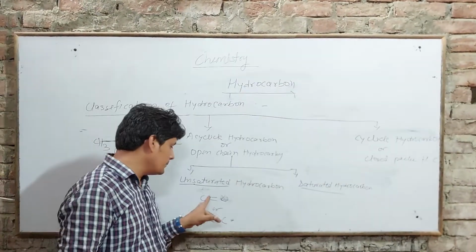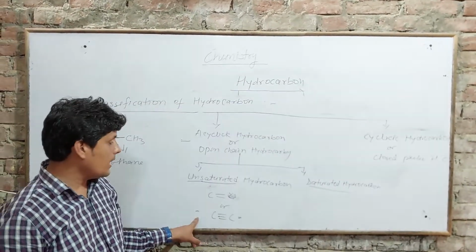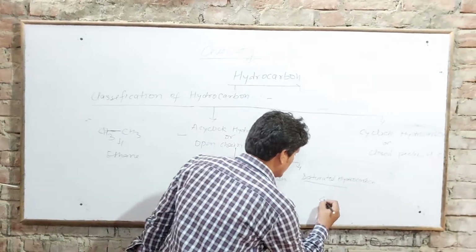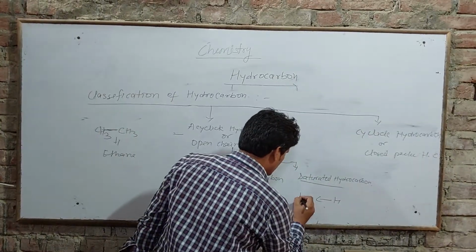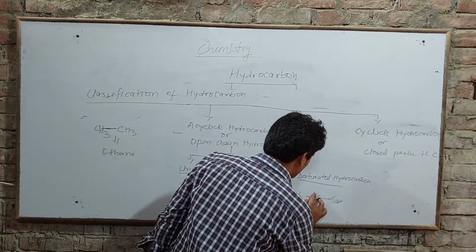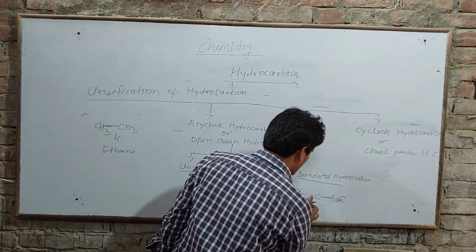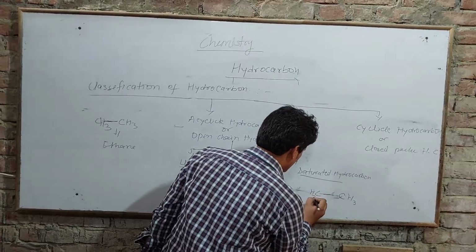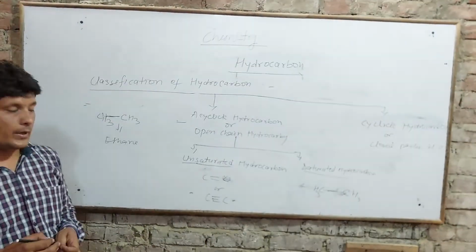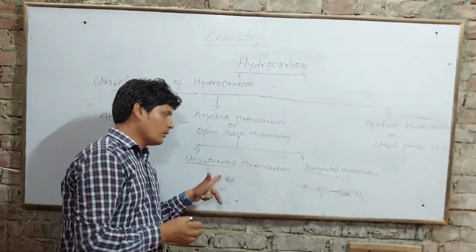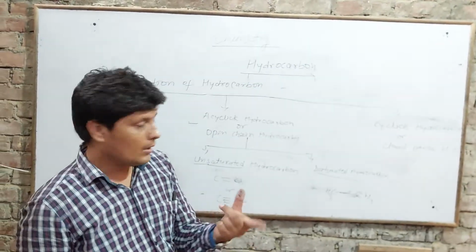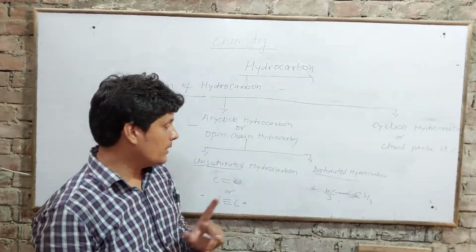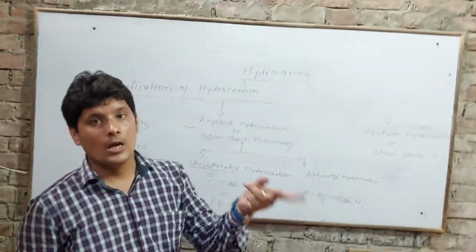If the valency of this carbon is satisfied only by sigma bonds or by hydrogen, then it is known as saturated hydrocarbon. In simple words, we can say that unsaturated hydrocarbon has a double bond or triple bond, while in saturated hydrocarbon only a single bond is present between carbon and hydrogen or carbon and carbon.